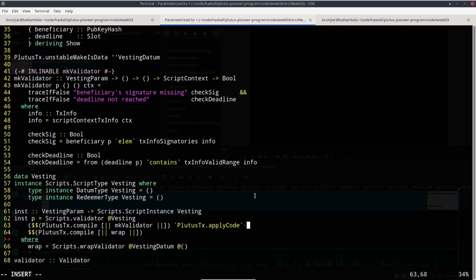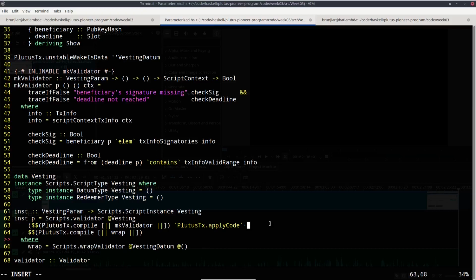And now the p must go here, the argument we want to apply this to. So this thing here, this Plutus.tx compile of make validator, is now a Plutus script for a function that takes such a parameter. So now here we must write a Plutus script for that parameter. And then apply code will apply this function to the script for that parameter, and we will get a script of the right type out of that.